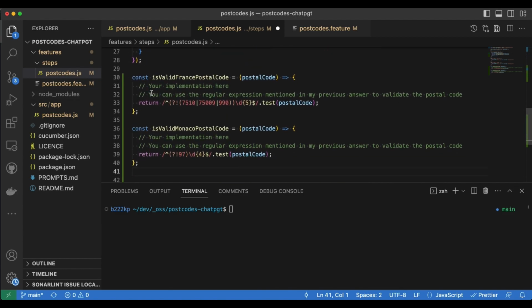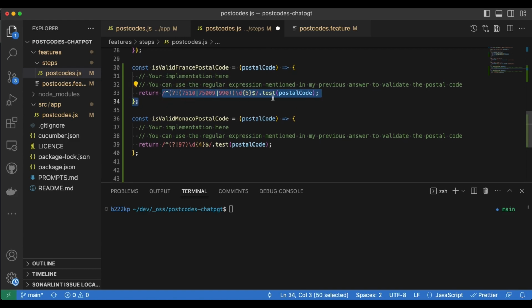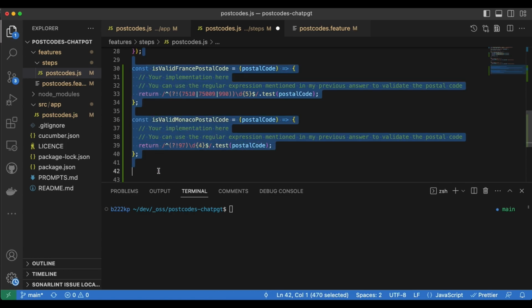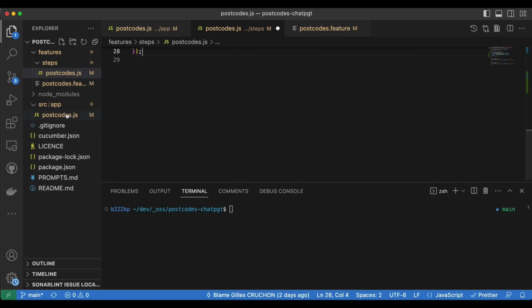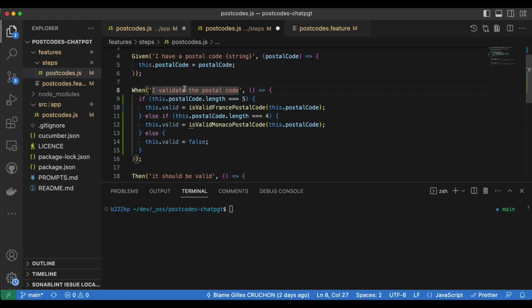Right, now let's put this is valid French postal code at the right place. I'm going just to take the return function and remove it from here, and I'm gonna put it in my code here. Also, I want to simplify and just deal with French postal codes.